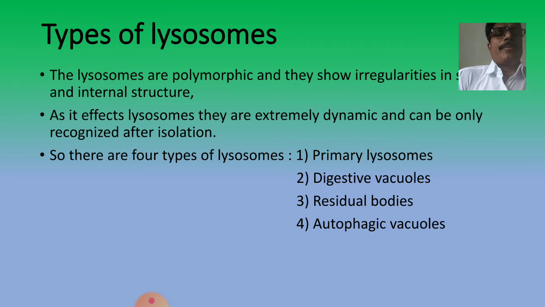Now the types of lysosomes. Which are the types of lysosomes? The lysosomes are polymorphic, and they show irregularities in their structure and internal structure. They are extremely dynamic and can only be recognized after isolation.